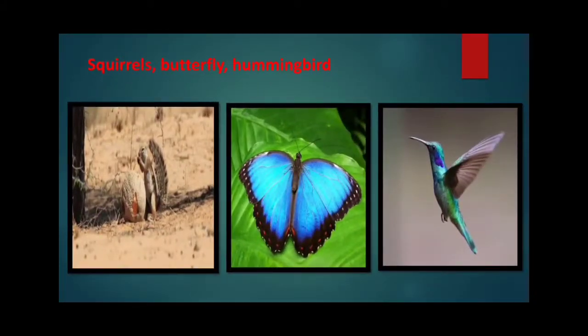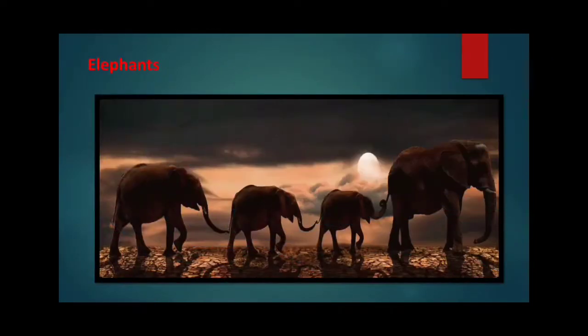Herbivores, such as squirrels, have a pair of broad, sharp-edged front teeth for eating food items like nuts. Herbivores, such as butterfly and hummingbird, do not chew their food. They have straw-shaped mouth part to suck nectar from flowers. Some animals, such as elephant, can eat almost all parts of the plant, such as bark, leaves, root, fruits. It uses its trunk.